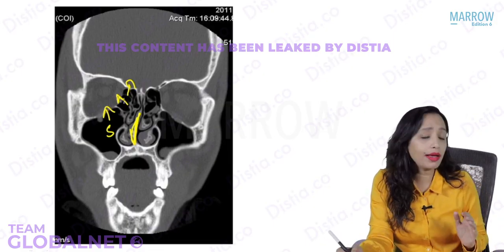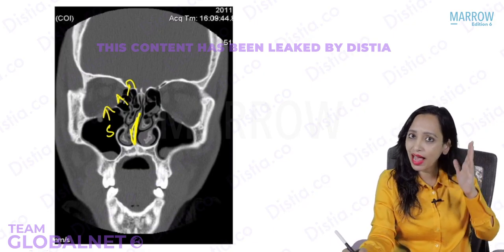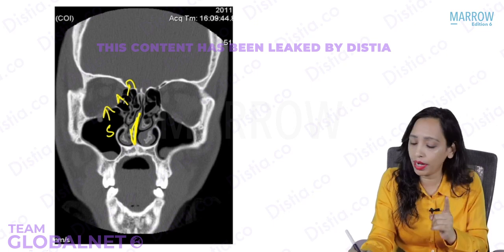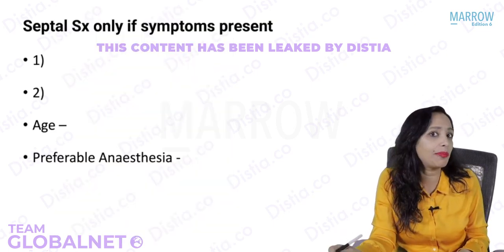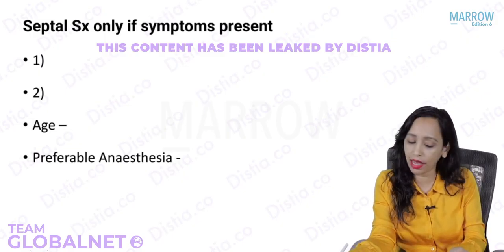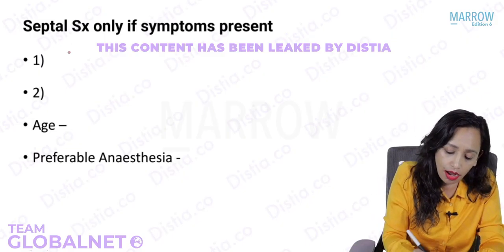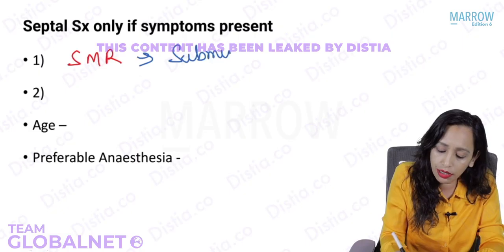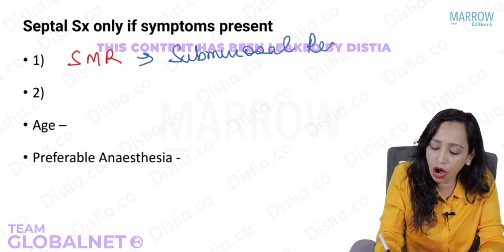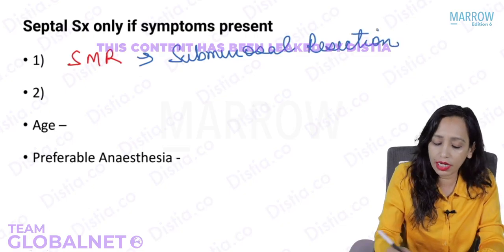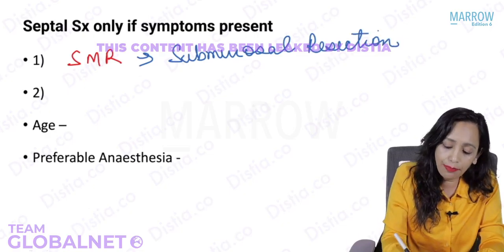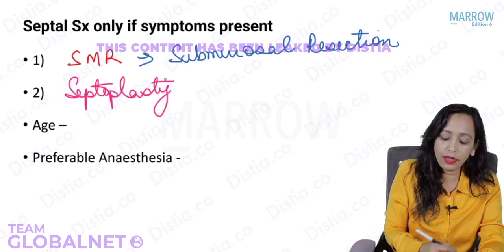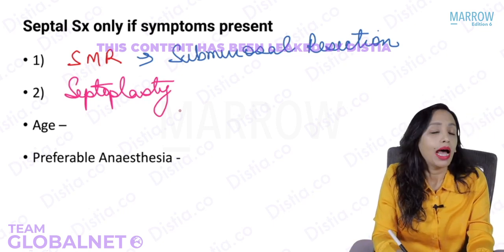If the patient is symptomatic and you have confirmed that the patient has deviation and you can attribute the symptoms to the deviation, it is only then that you operate. And when we go for septal surgery, the septal surgeries can be of two types. The first is SMR. What's the full form of SMR? SMR is submucosal resection of septum. And the second is septoplasty. Now, what is the difference between SMR and septoplasty? I will just show you.